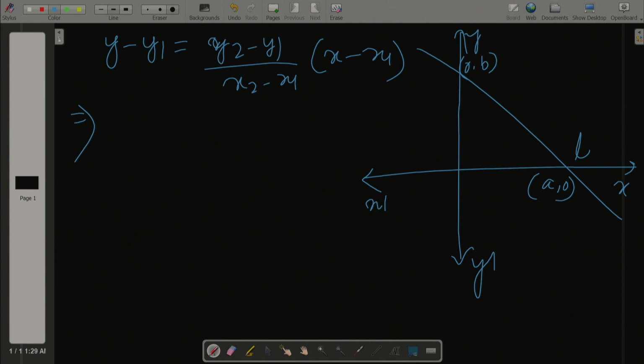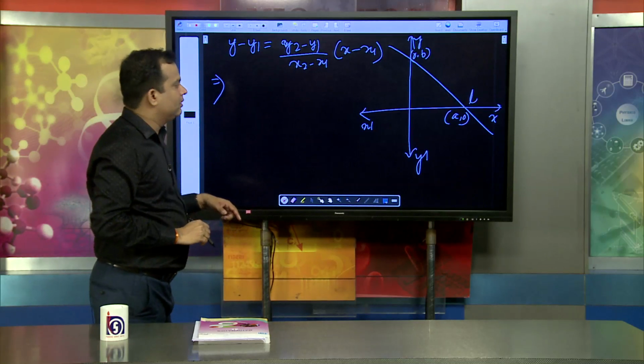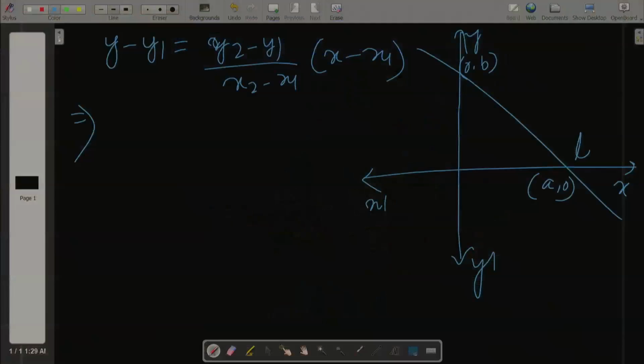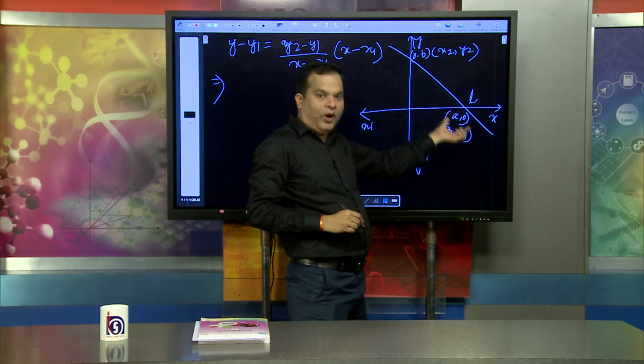Suppose this is (x1, y1) and this is (x2, y2), because it passes through two points.